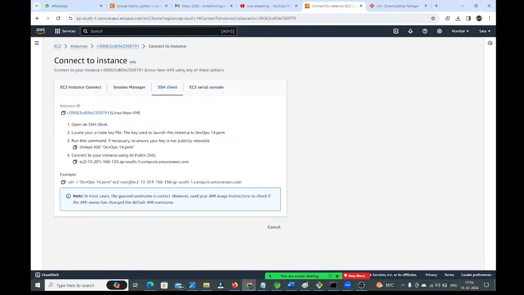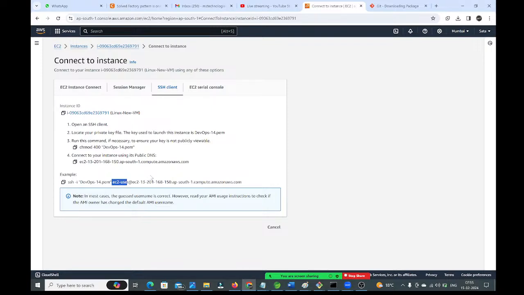In every virtual machine we will have two users: one is the root user, the second is the default user. In the Amazon Linux machine, the default user is EC2-user.